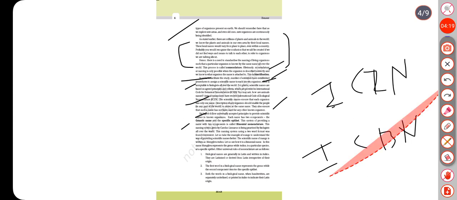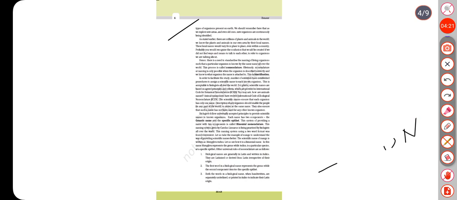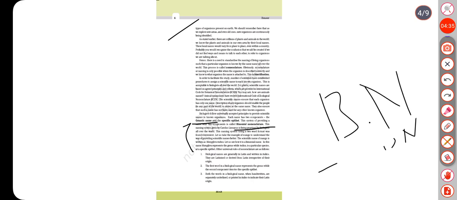Biologists follow universally accepted principles to provide scientific names to known organisms. Each name has two components, the generic name and the specific epithet. This system of providing a name with two components is called binomial nomenclature. This naming system given by Carolus Linnaeus is being practiced by biologists all over the world. This naming system using a two-word format was found convenient. Let us take the example of mango to understand the way of providing scientific names better. The scientific name of mango is written as Mangifera indica.